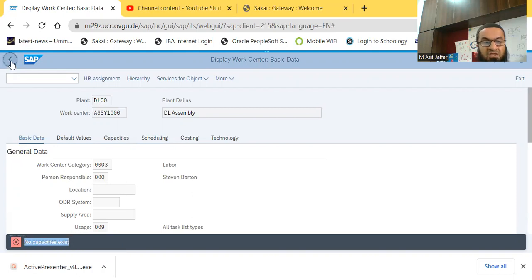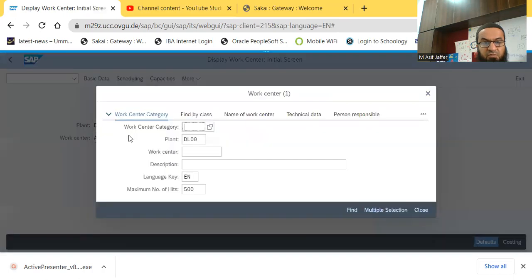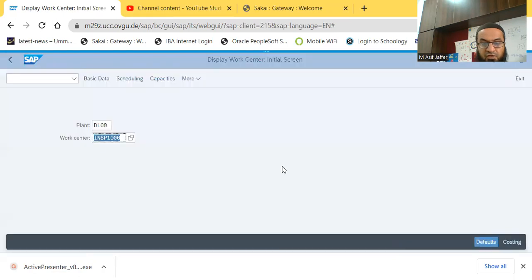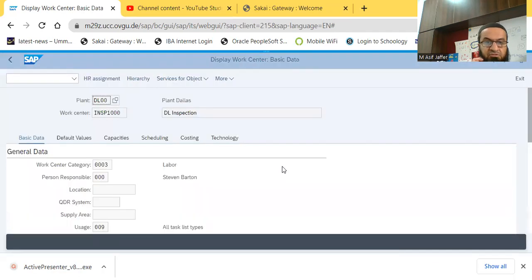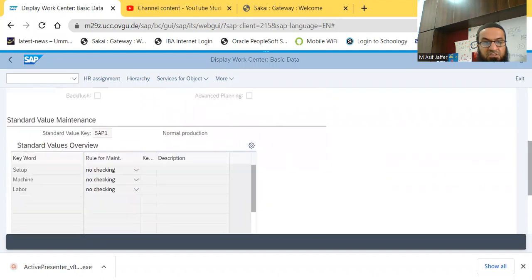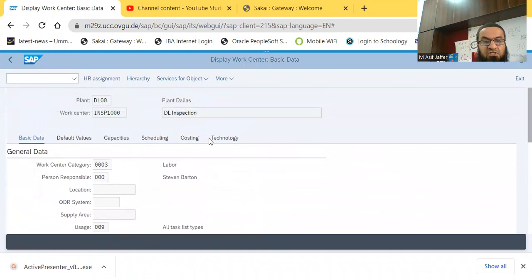So we just go back and we call another work center, which is maybe just another department. So we call maybe the inspection now. So let's look for the inspection. So this is INSP 1000 inspection. So we look for the master data for it. Again, this is also a labor intensive department. And again, we have the mention of the responsible person and some other information, which is not very relevant for us. So that was the master data for the work centers.